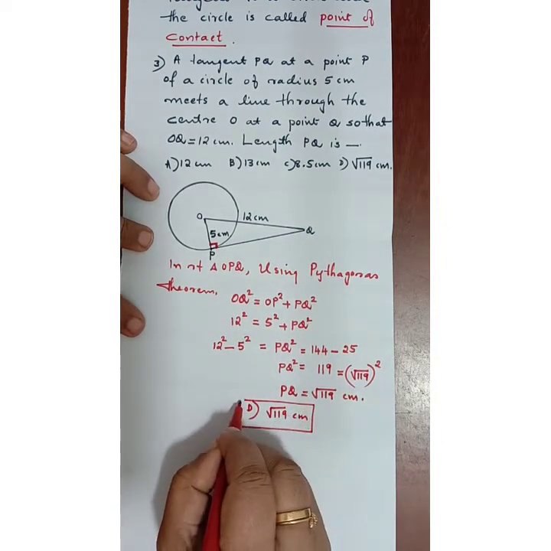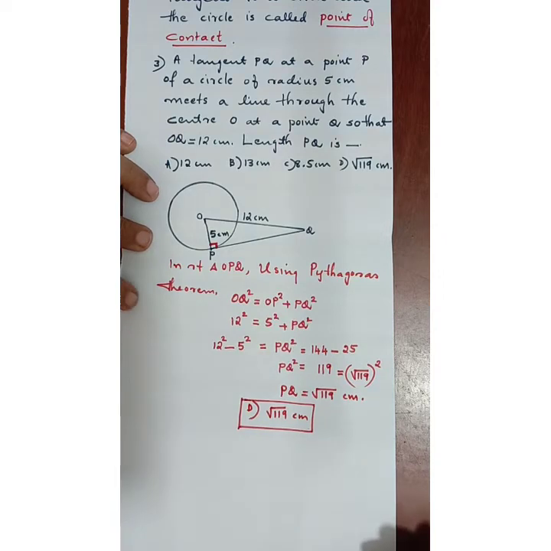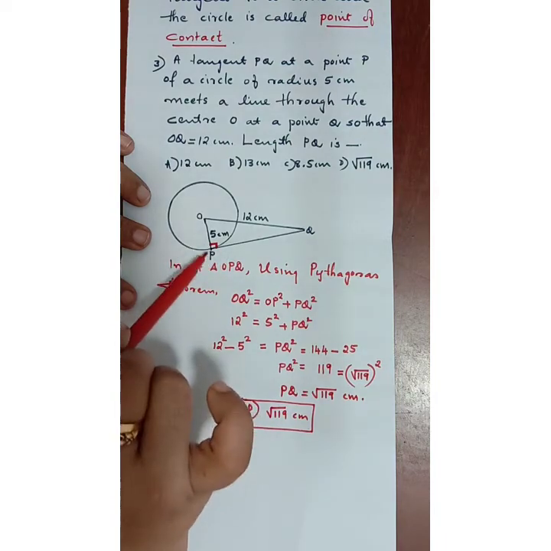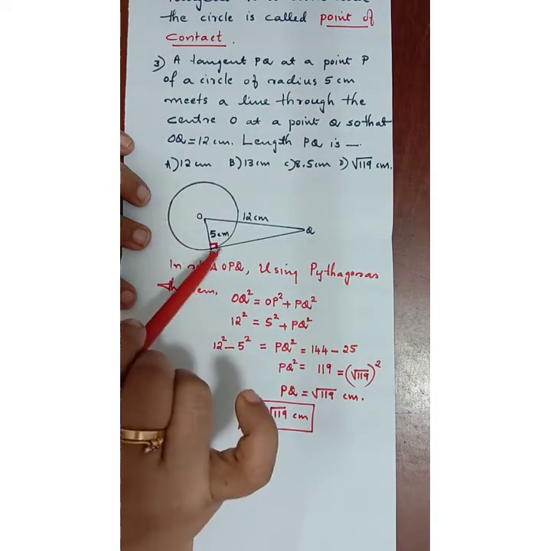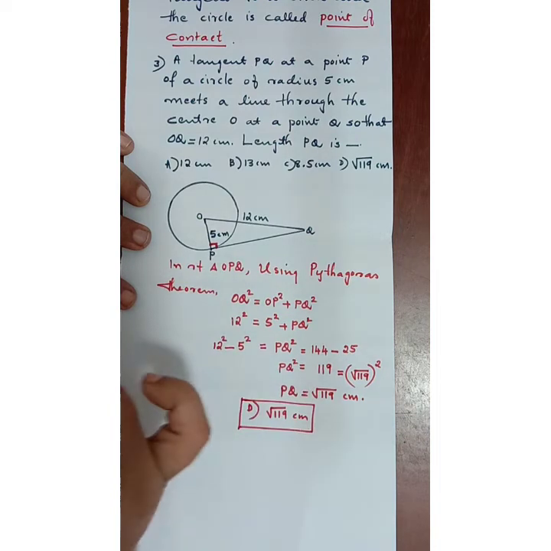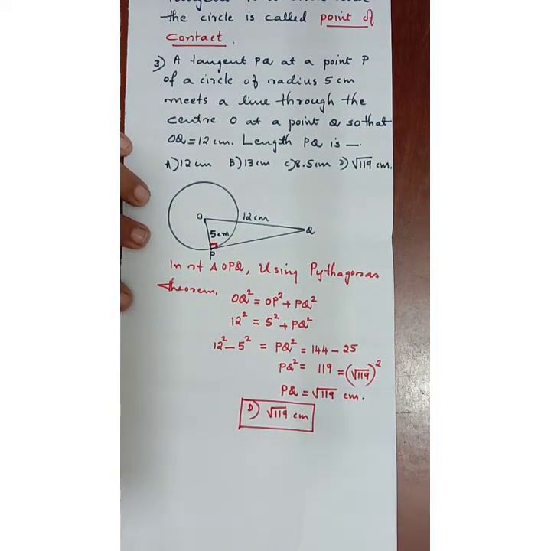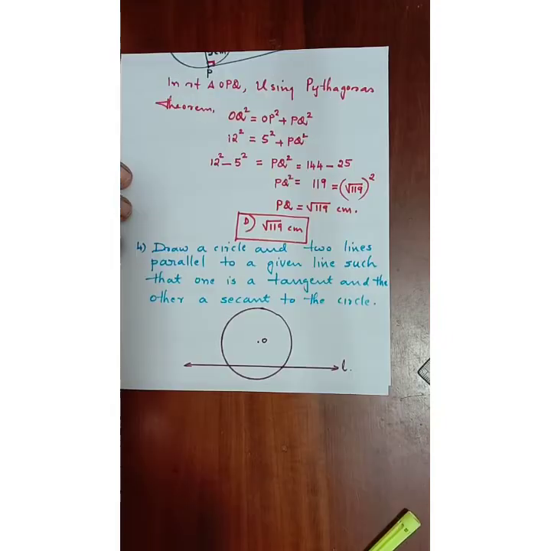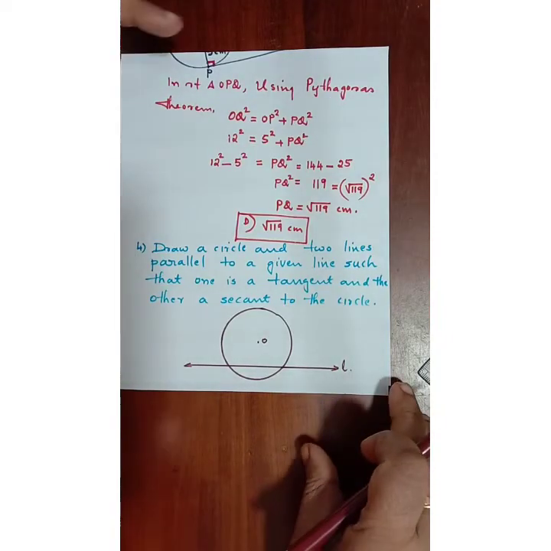So this type of problem usually occurs in board examination. They will be giving any one of the sides. Sometimes it may be PQ and OP, or sometimes it will be OQ and PQ. Any one of the sides we have to find out. Let us see the next question.